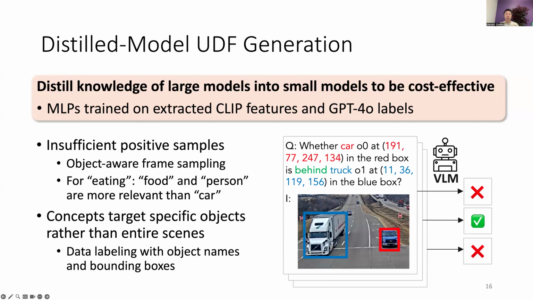Therefore, we augment the data labeling prompt to also include object names and bounding box coordinates so that GPT-4o knows which objects in the image we're talking about. And in this figure, we are generating a distilled-model UDF for the behind relationship. And we augment the UDF description with object names, cars and truck, and their bounding box coordinates. We also draw bounding boxes around the two objects using different colors in the image. And again, generating both program-based and distilled-model UDFs doesn't require any user inputs.